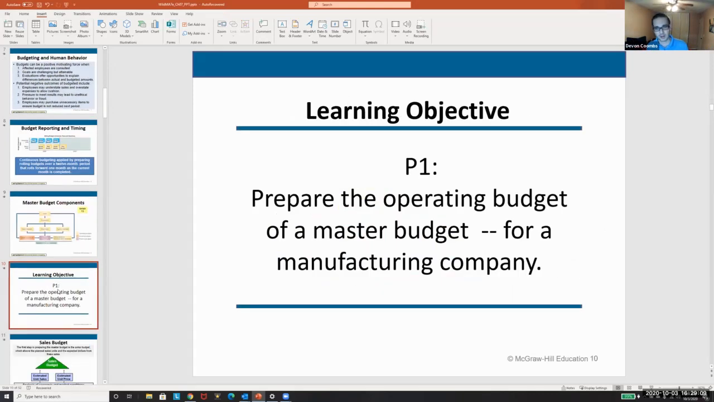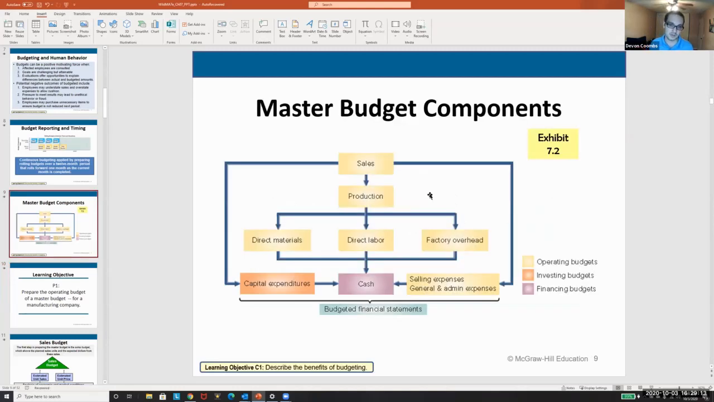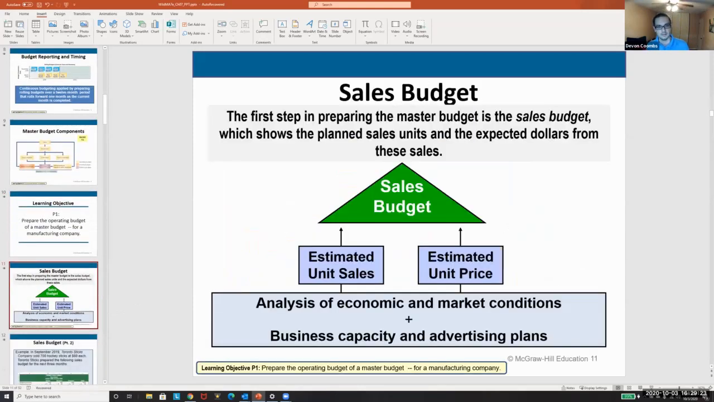Okay, so let's prepare the operating budget for a master budget for a manufacturing company. What's the operating budgets? It's everything over here that we talked about, this big chunk, the most complex part of it. Sales, production, direct materials, direct labor, factory overhead, and the selling expenses. Sales budget. The first step in preparing the master budget is a sales budget, which shows the planned sales, units, and expected dollars for those sales.